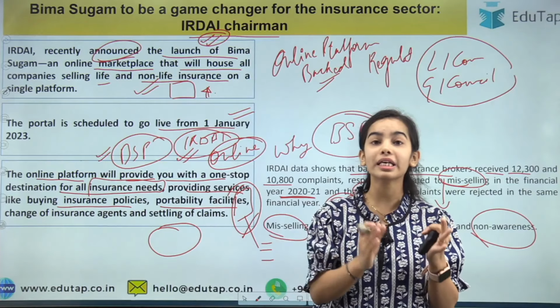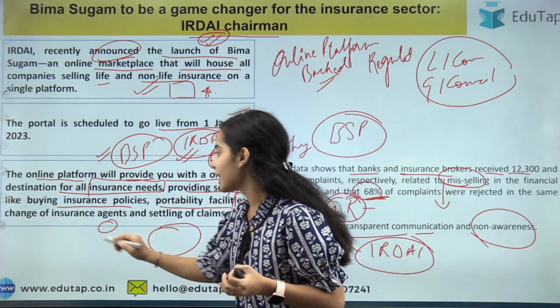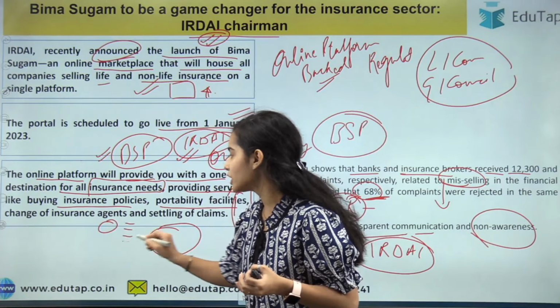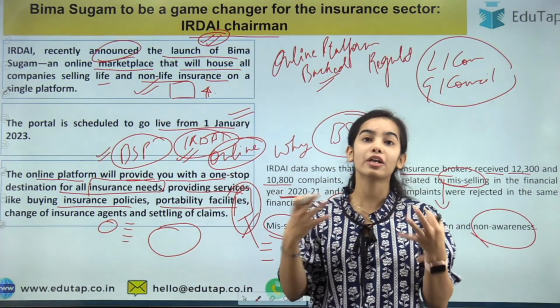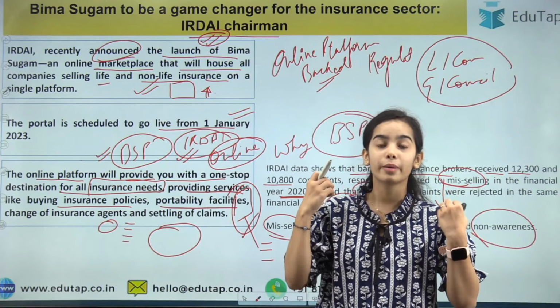Portability facility: if you think that this much coverage that I have is for only 5 of the illnesses, but I want the coverage for 10 of the illnesses or for my whole health.